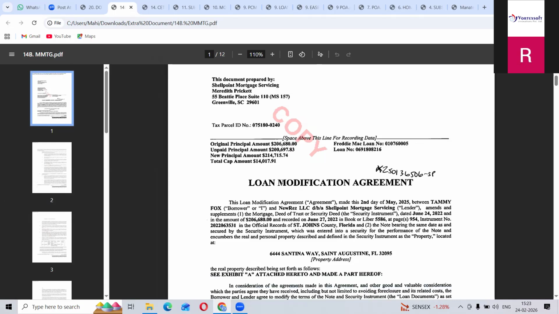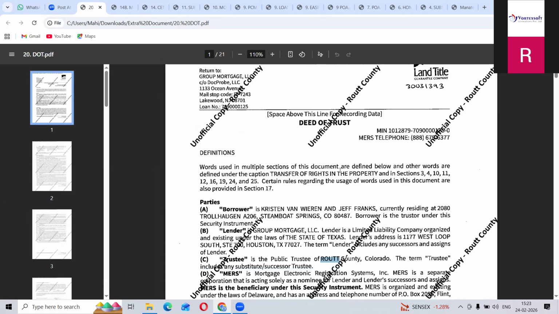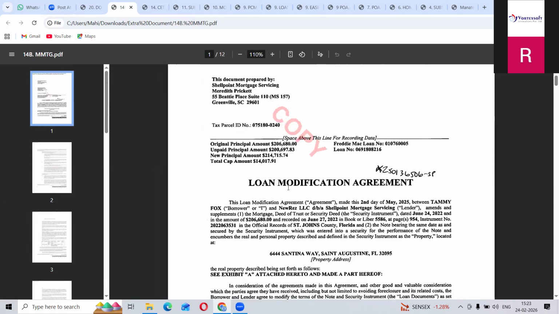When you are making the report, first you mention that mortgage, then right below it you mention this modification agreement. For example, this is the mortgage. In judicial we call it a mortgage, in non-judicial we call it a DOT. So first you mention this DOT, and for this DOT they made one modification. Exactly below this mortgage you have to mention this loan modification agreement, because we have to know for which mortgage they have made the modification.